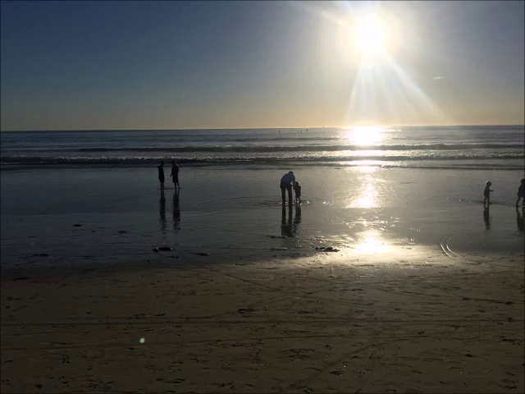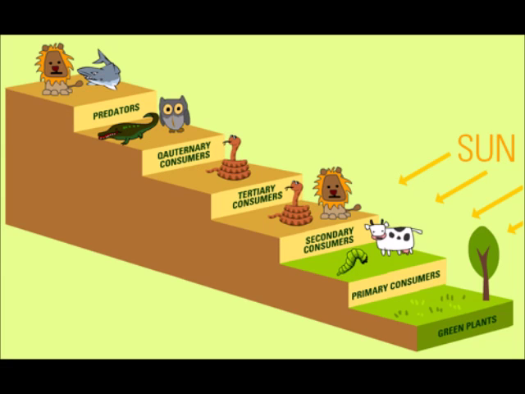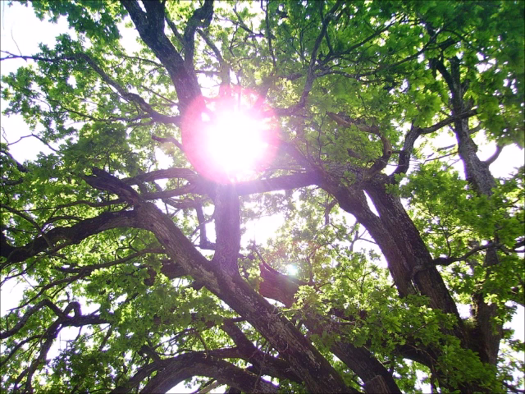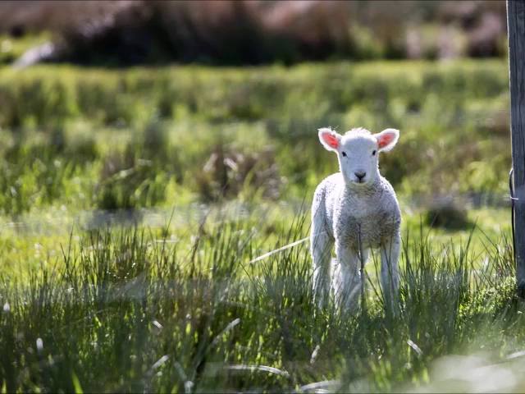Trophic levels of food chains. The levels of a food chain, also known as a food pyramid, are called trophic levels. The trophic level of an organism is the level it holds in a food pyramid. Food chain levels. The sun is the source of all energy in food chains. Green plants, usually the first level of any food chain, absorb some of the sun's light energy to make their own food by photosynthesis. Green plants, also known as autotrophs, are therefore known as producers in a food chain.